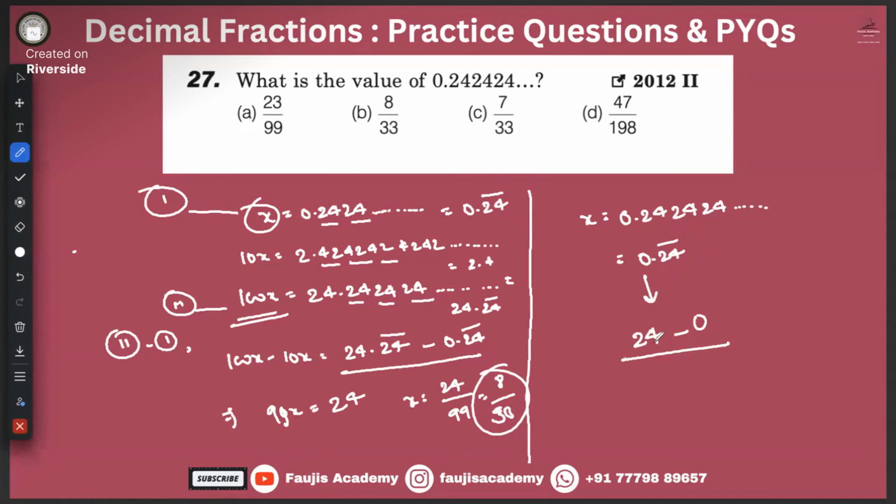How many digits are there under the bar? 2 digits, no? 1 and 2. So how many times should we write 9? 2 times. That's it. 24 by 99. In its most simplified form, it is 8 by 33.